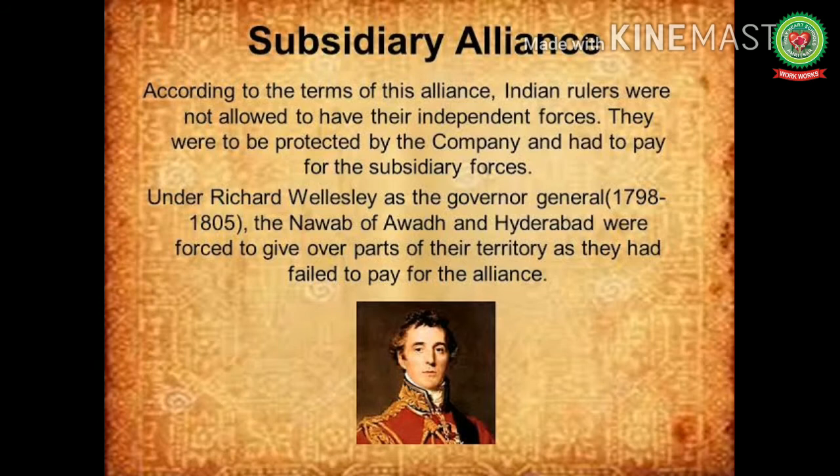Under Richard Wellesley as the Governor General from 1798 till 1805, the Nizam of Hyderabad was the first to sign the subsidiary alliance in 1798. And in 1801, Lord Wellesley pressurized the Nawab of Awadh to accept the subsidiary alliance. The Nawab of Awadh was forced to accept it as he failed to pay for the subsidiary forces. And after that, Peshwa Bajirao II signed the subsidiary alliance, and many other Rajput chiefs also accepted British supremacy and signed the treaties.